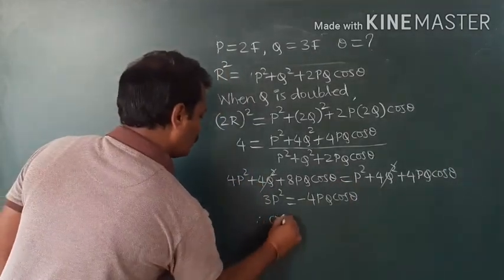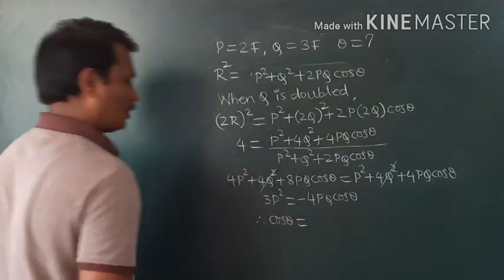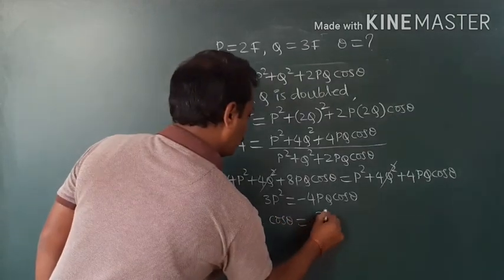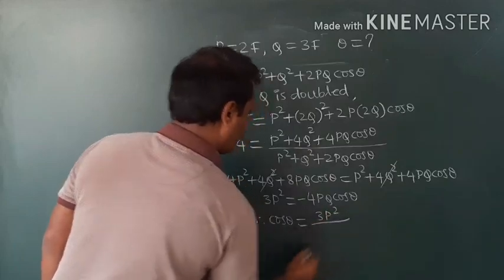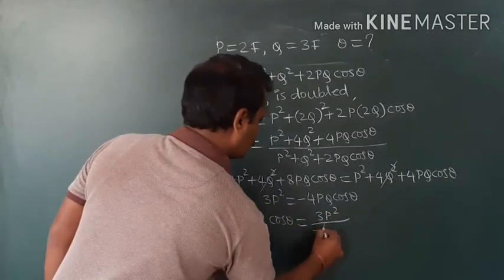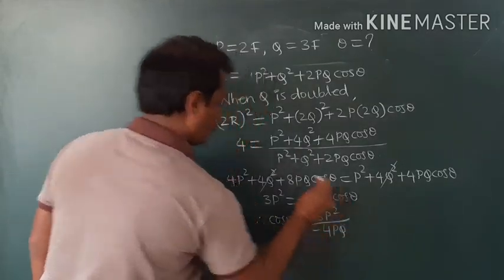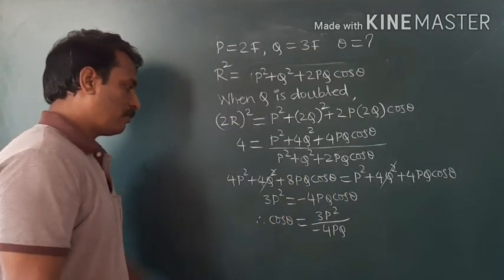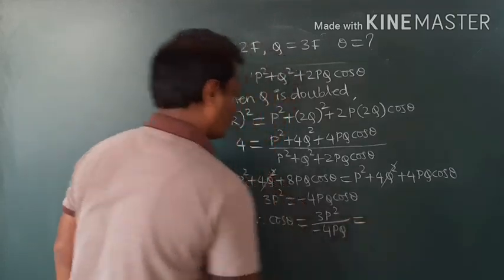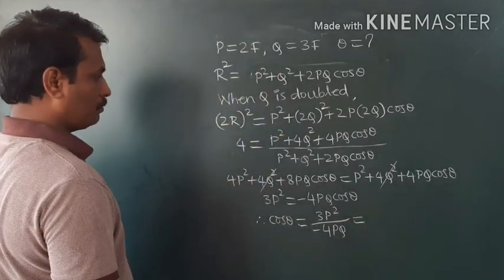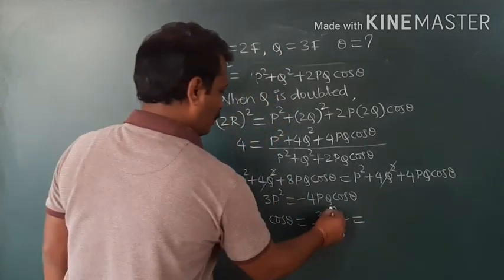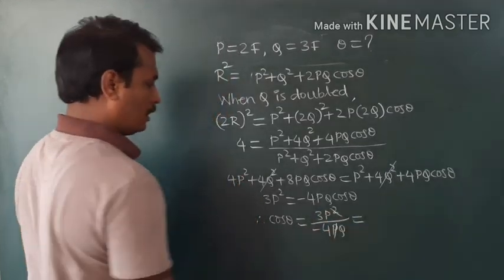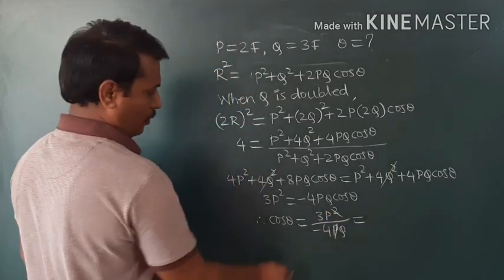Therefore, cos theta is equal to 3P square divided by minus 4PQ. Here one P gets cancelled, so minus 3P by 4Q.